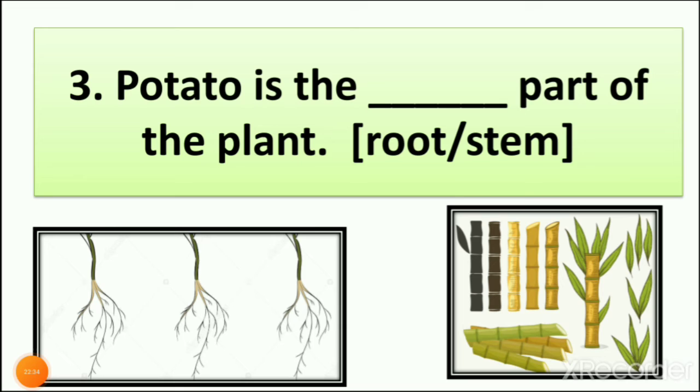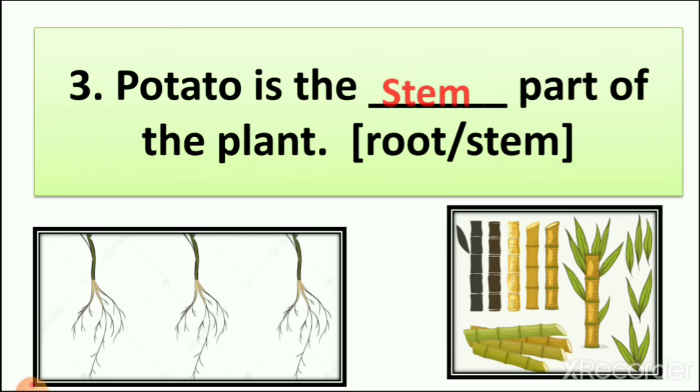Next, number 3. Potato is the dash part of the plant. So you can see here two pictures, root and stem. When we see the plant of potato, we see that potato grows underground, but it is not the root of the plant, it is a stem of the plant.